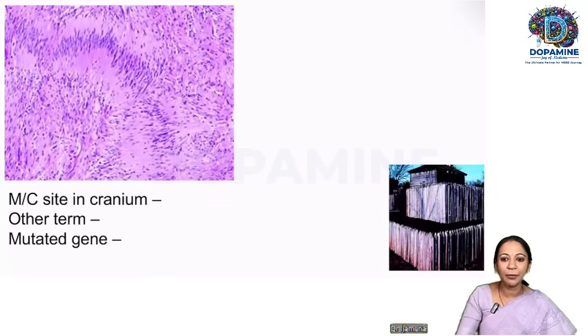So this is the appearance of schwannoma. So here you can see the palisading very beautifully. So here the palisading of the cells. So this is a classic appearance of the Verocay body. The cellular areas, so the cellular areas are the Antoni A areas. The hypocellular areas are the Antoni B areas.